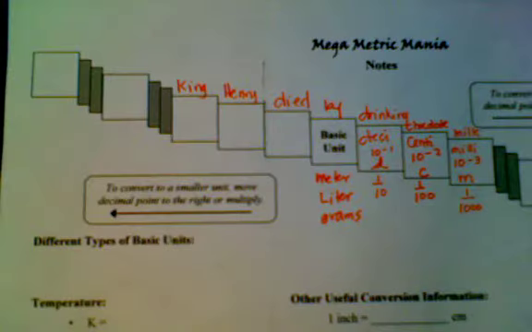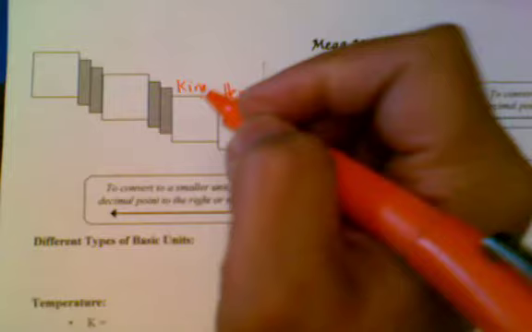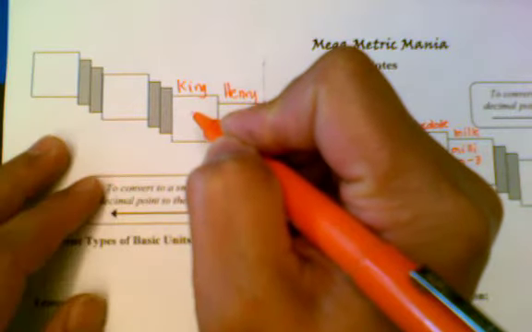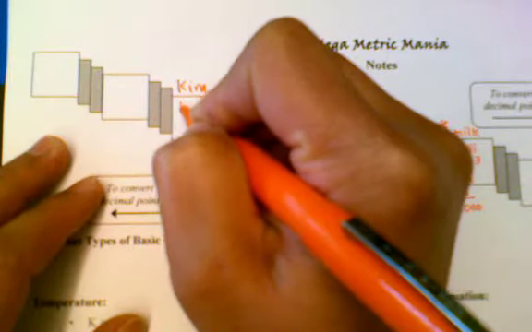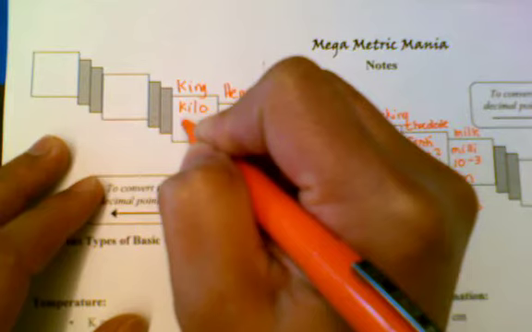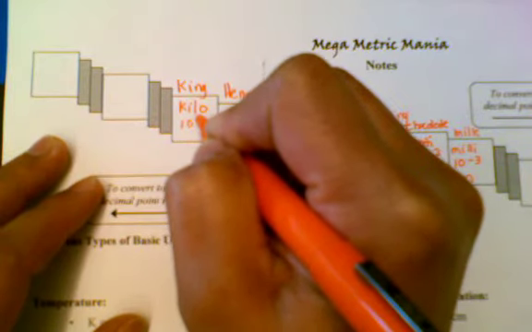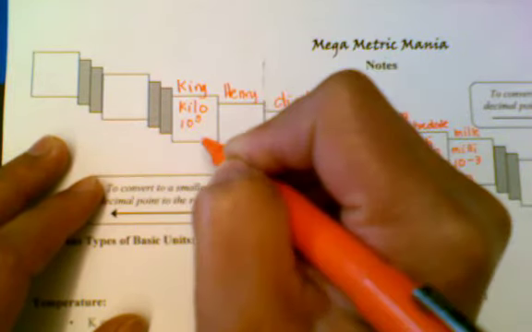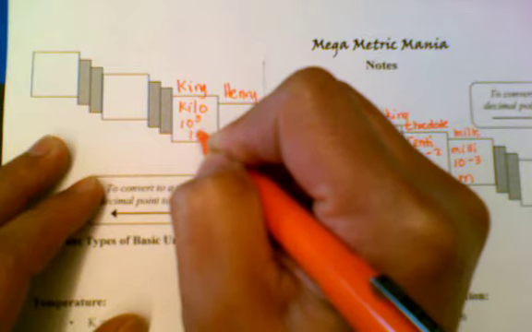All right. Now let's write King Henry first, just to help it make sense. K stands for kilo, and kilo means 1,000. So that's in scientific notation, 3 zeros, 10 to the third.